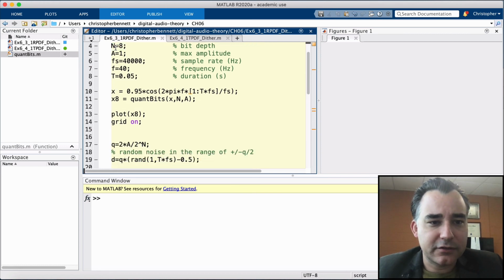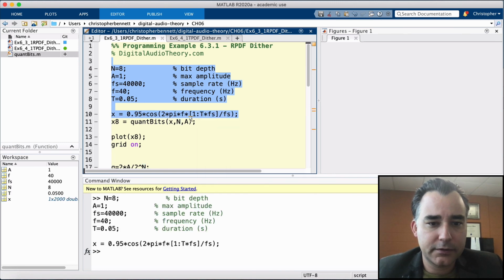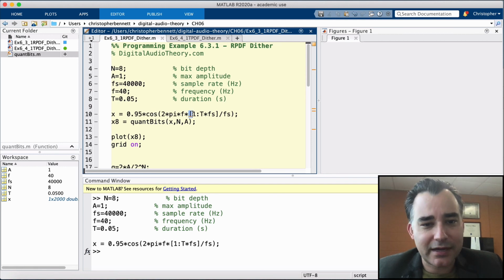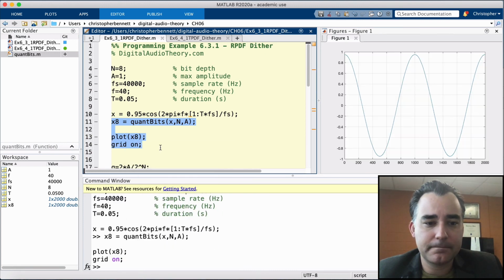So here's going to be our signal. Let's go ahead and build this. We're taking 2 times pi times our frequency times our sample index vector I, divided by our sample rate. Then we're going to pass that through a quantizer to generate x8. Let's plot this. There we go.